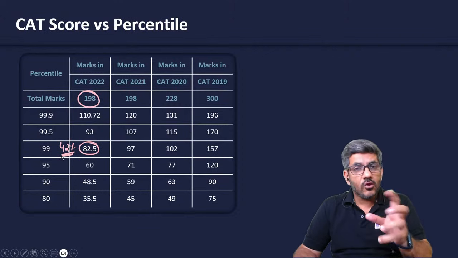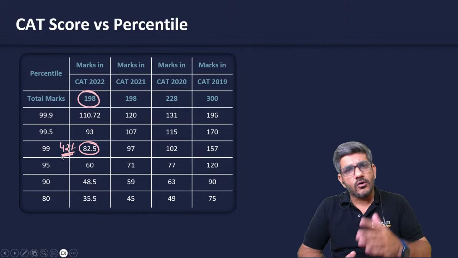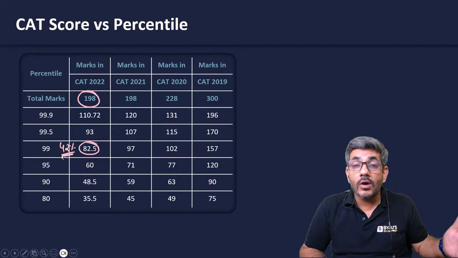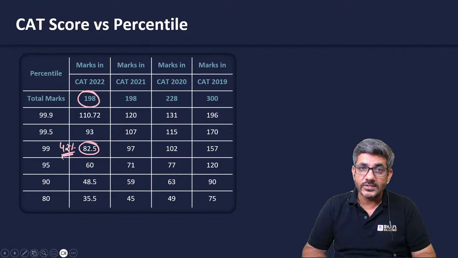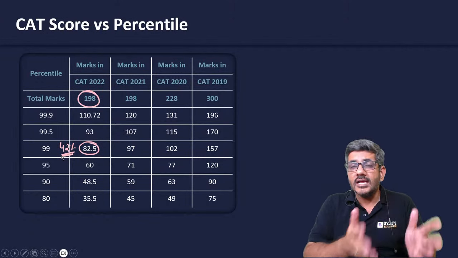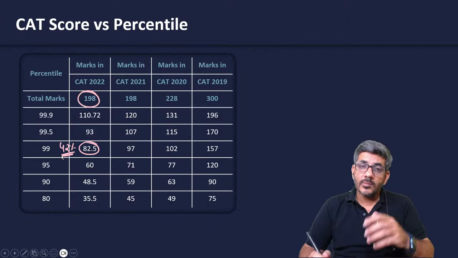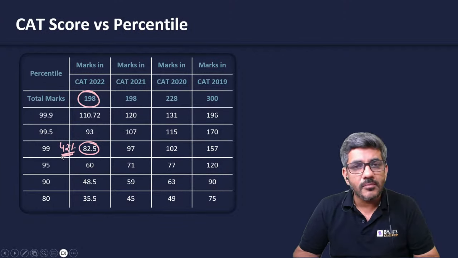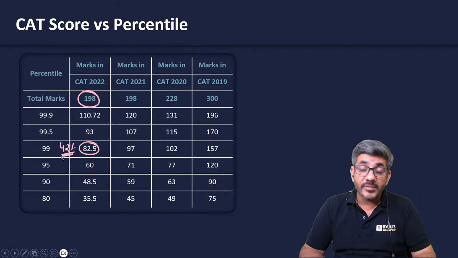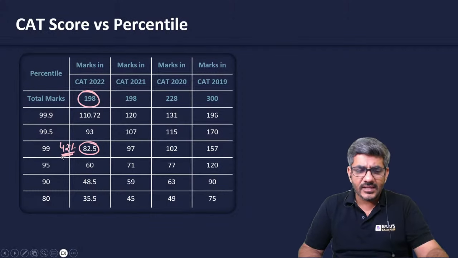It depends upon a lot many other things as well. Of course, one of them is the category. If you belong to an OBC, SC, ST category, this number might go as low as 15% of the overall as well. But for a general category candidate as well, it depends upon your 10th and 12th scores, whether you are an engineer or a non-engineer. So a person from general category also might get a call at 80 percentile, sorry, at 90 percentile from IIM Ahmedabad. That's a possibility. So different criterias are there for different IIMs.